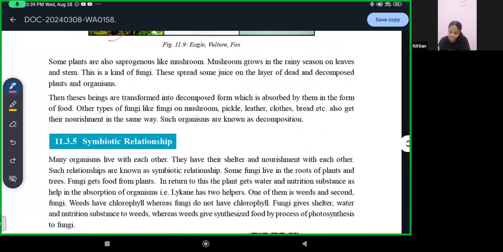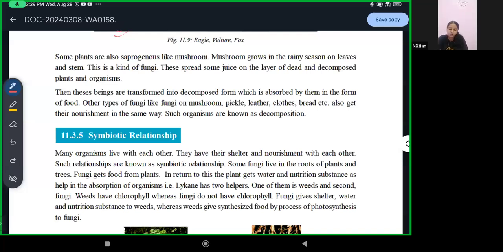Okay, so yes. Now they also have some plants which are saprogenous, like mushroom. Mushroom grows in rainy season on leaves and stem. This is a kind of fungi. These spread some juice on the layer of dead and decomposed plants and organisms. Then these are transformed into decomposed form, which is absorbed by them in the form of food.